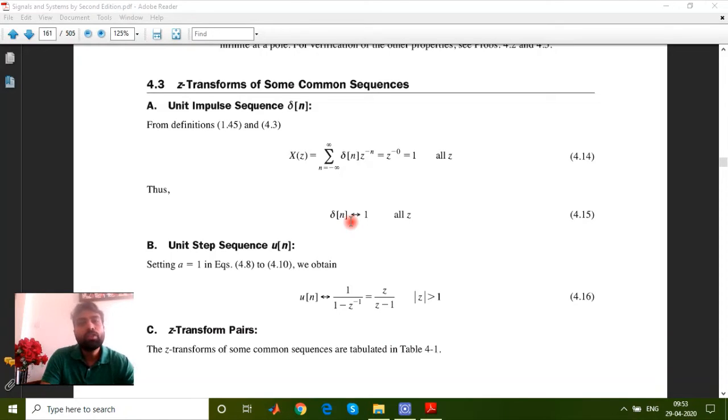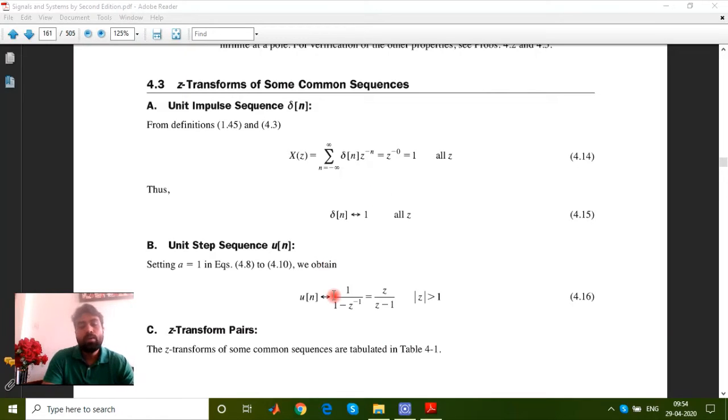Under this situation, you put n equals 0, and the limit from minus infinity to plus infinity will have only a single value of 1. Substituting this value, this becomes 1. It is only defined at n equals 0, so the whole answer is only 1. So the z transform for the impulse sequence is nothing but the value 1.